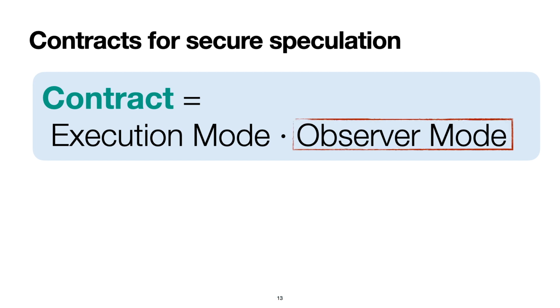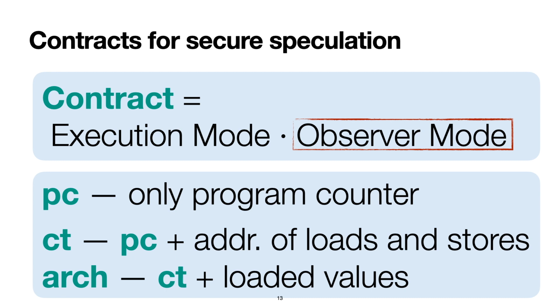As observer mode, which describes what information is disclosed during the execution, we consider three variants. The PC mode discloses changes to the program counter during the execution. The CT mode additionally discloses the addresses of memory operations, and it captures the standard constant time observer often used when reasoning about the absence of side channels in cryptographic code. Finally, the ARC mode additionally discloses the values loaded from memory, and as a result, this mode effectively discloses the values of all registers during the execution.